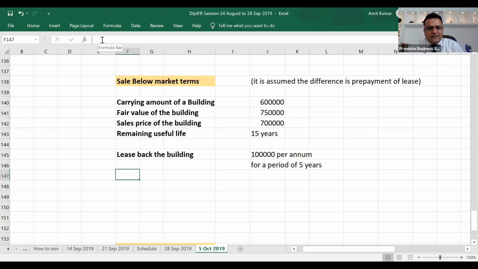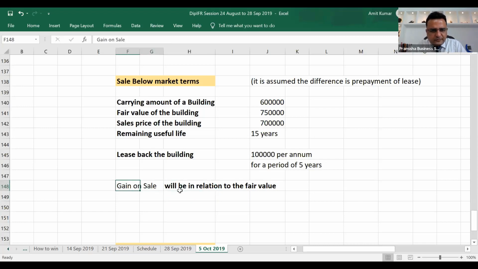How much is the gain on sale? Total gain on sale. Fair value is 750 minus 50,000 is the total. Sorry, gain on sale is 7 lakh. Gain on sale will be in relation to the fair value.